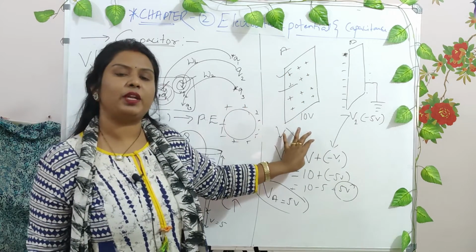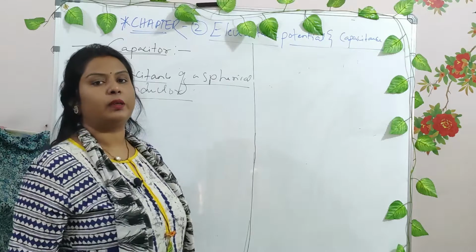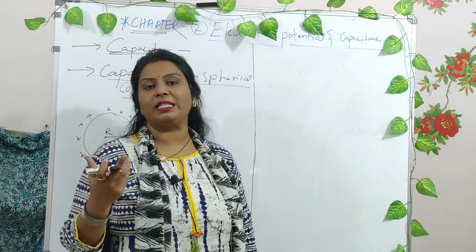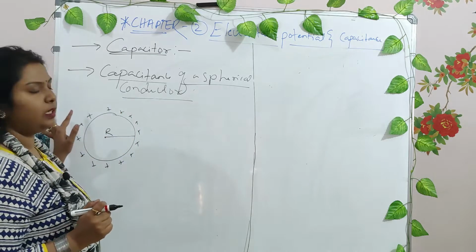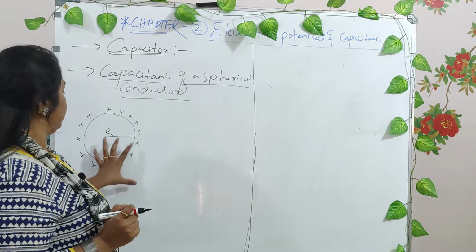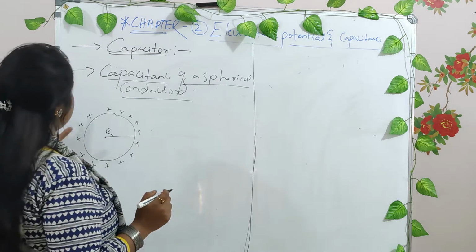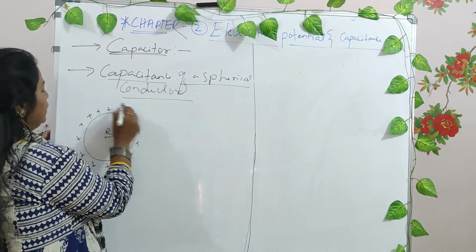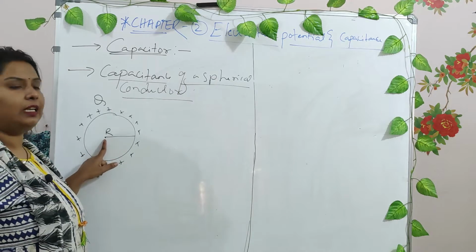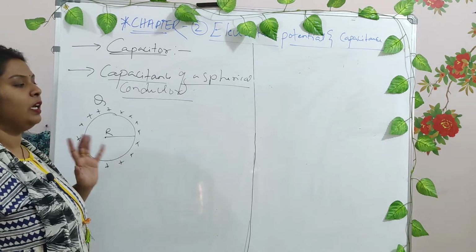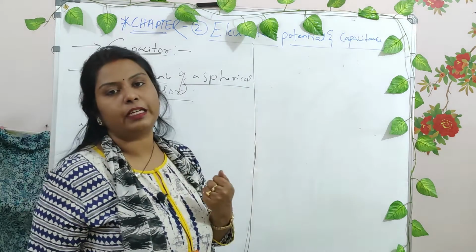Is this clear up to this point? Did you understand? Okay. If you want to find out the capacitance of a sphere, how do you find it? Take a sphere and charge it with positive charges, and say the charge present on this sphere is Q, and the radius of the sphere is R. Now how is the capacitance calculated?